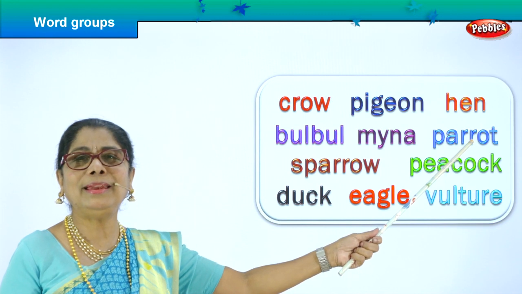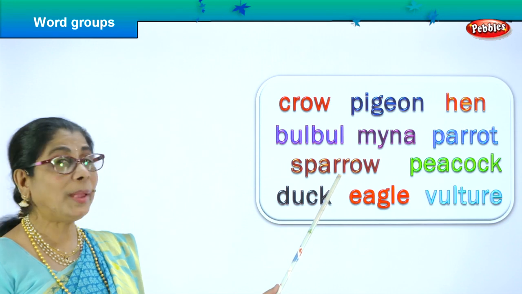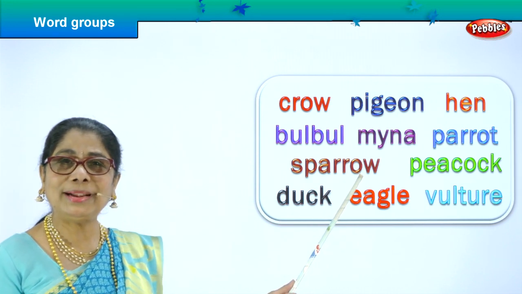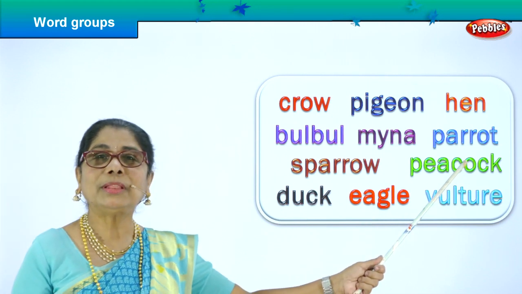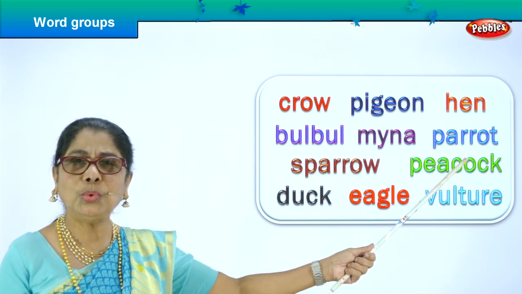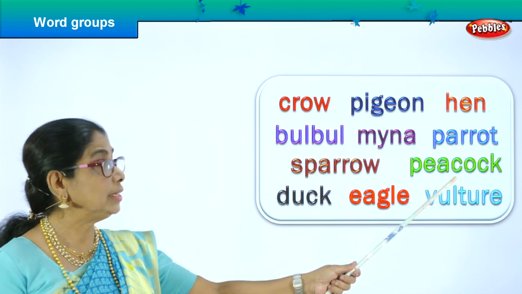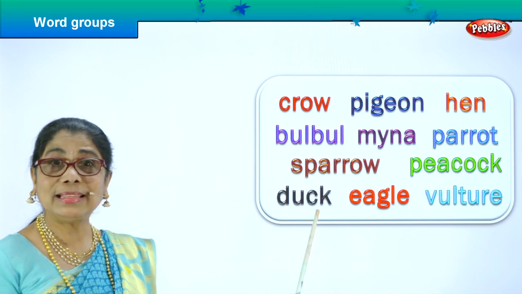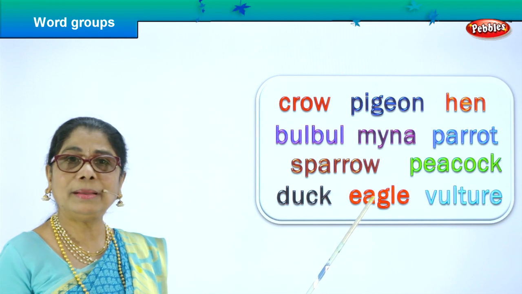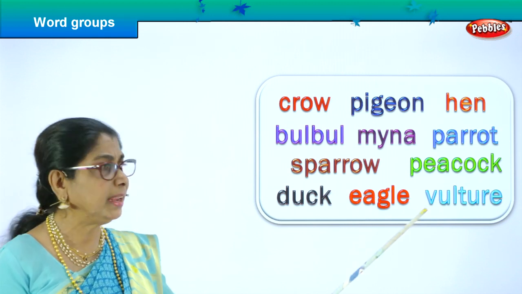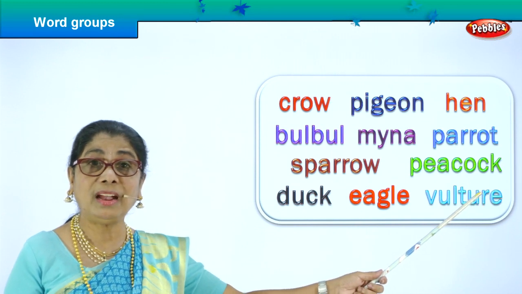Parrot, green lovely bird with a red beak. Sparrow, tiny brown bird that keeps hopping around your house. Peacock, the beautiful blue and lovely purple bird with a long tail. Duck lives in the water and gives us eggs. Eagle, a bird that flies very high. Vulture is also another bird that flies very high.